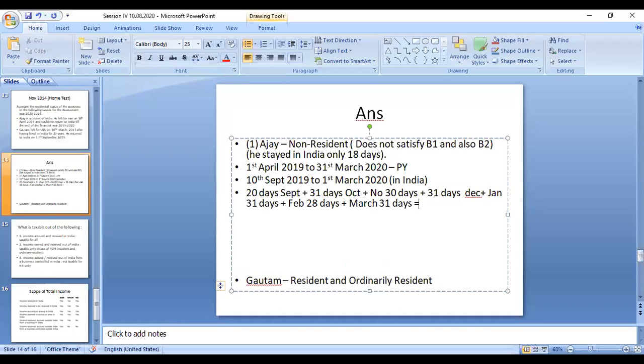So October, November, December, January, February, March, a 6-month period, he is in India only.